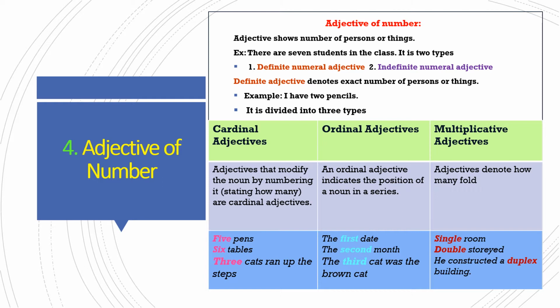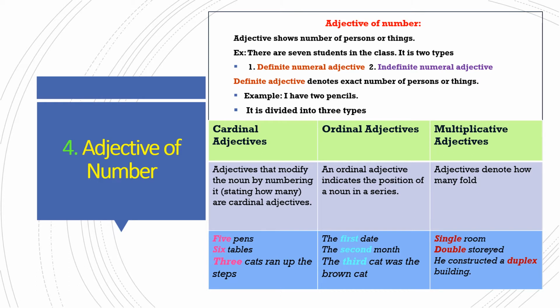Cardinal adjectives modify or describe the noun by numbering it or stating how many. Just like the example, 5 pens. In the above example, I have 2 pencils. How many pencils? 2 pencils. So that 2 indicates the cardinal adjectives.